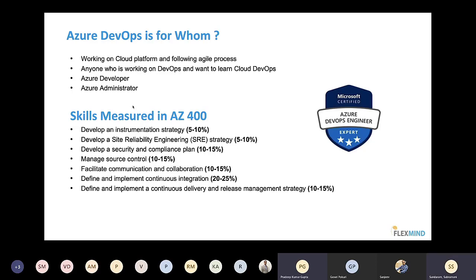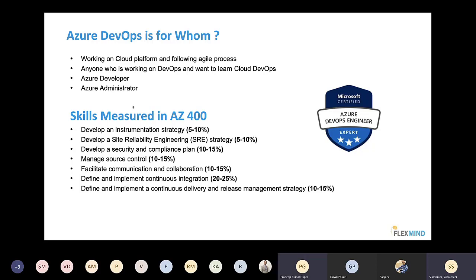See, generally for an expert-level certification, because if you see, there are 3 stars in this badge, any expert-level certification in Azure has a prerequisite. Before you go to the 3-star, you should do a 2-star certification, which is either Azure administrator or Azure developer, which is AZ104 or AZ204.